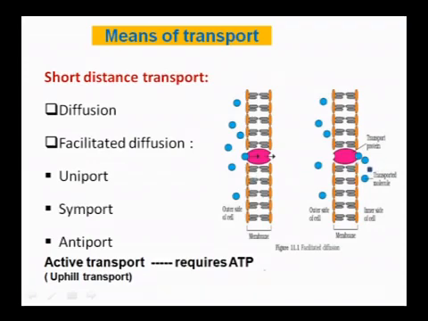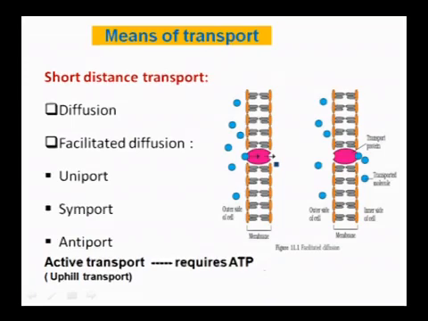For facilitating this type of specialized diffusion, the special proteins also have different natures. They may be uniport, symport, or antiport. These diffusions do not need any energy to be spent, and they are passive, whereas another type of transport is called active transport, which needs ATP or energy to transport the molecules. Active transport is also called uphill transport.